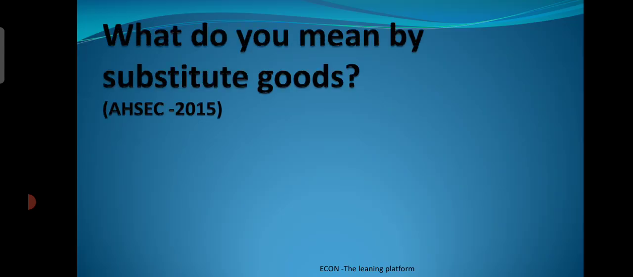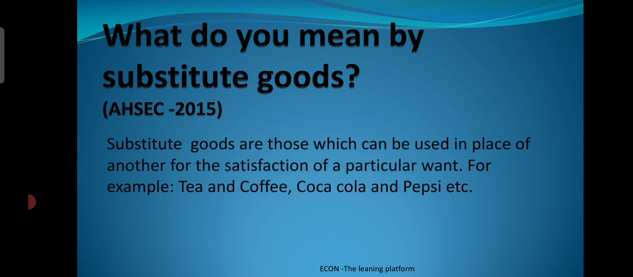The very first question is, what do you mean by substitute goods? This is a very important concept. When two goods are used in place of each other, they are known as substitute goods. Here the definition is like that: substitute goods are those which can be used in place of each other for the satisfaction of a particular want. For example, tea and coffee, Coca-Cola and Pepsi, etc.